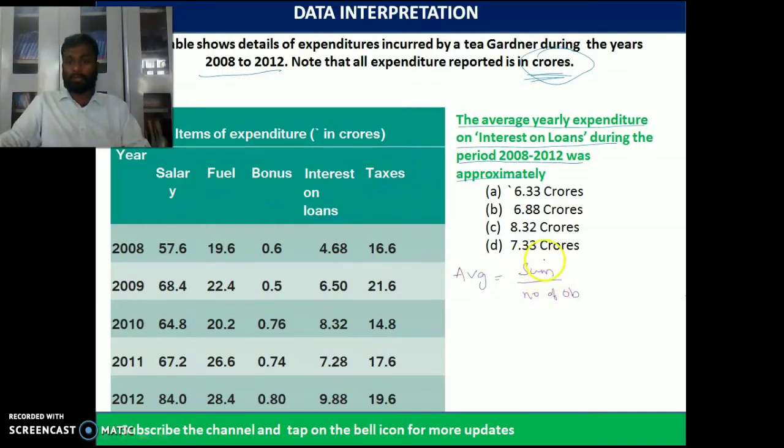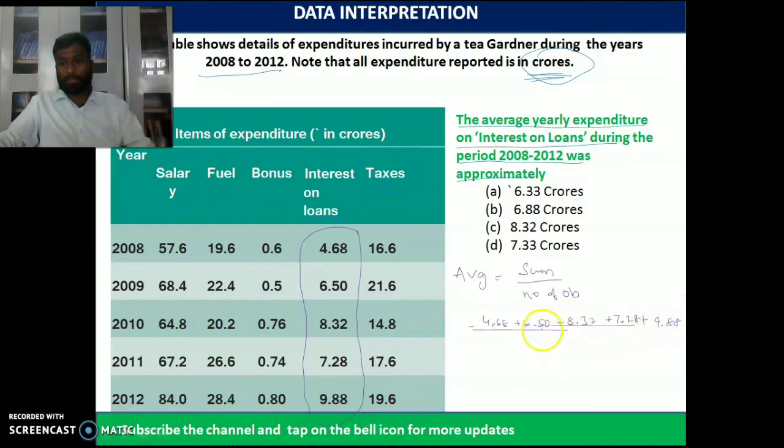Okay, total sum. So find the total sum of the interest on loans from 2008. What will be the total value of the sum? So how can we calculate, like 4.68, 6.50 plus 8.32 plus 7.28 plus 9.88.